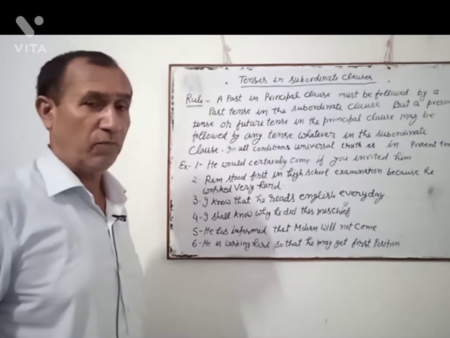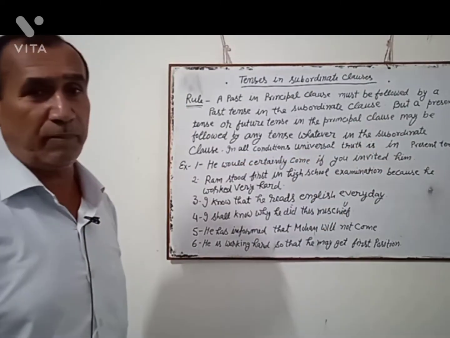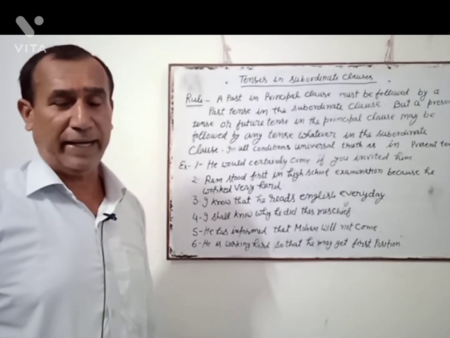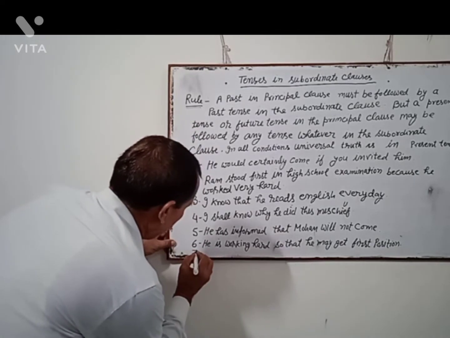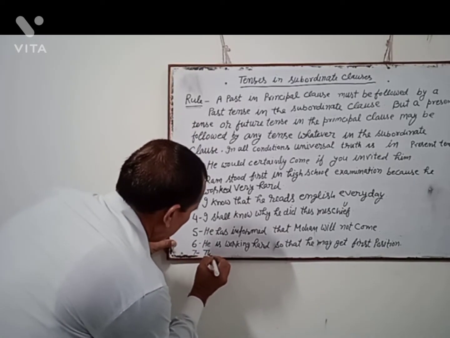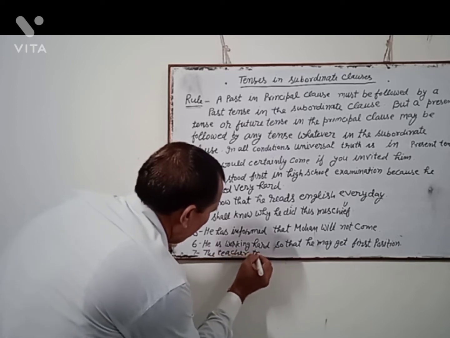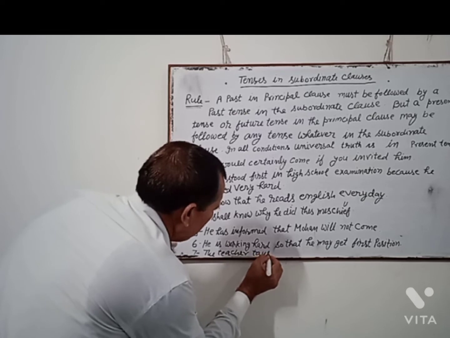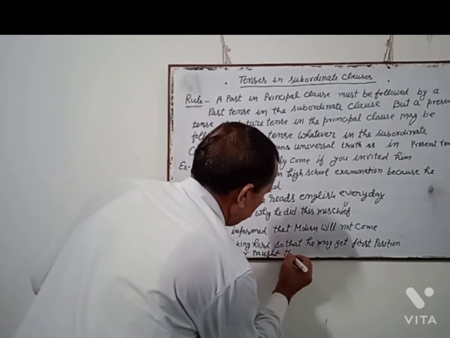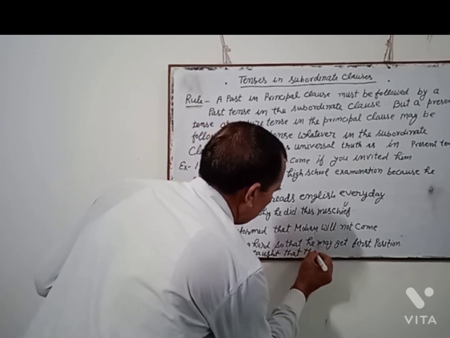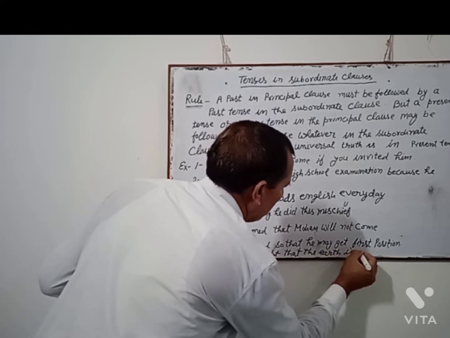In all conditions, universal truth is in present tense. For example, the teacher taught that the earth is round.